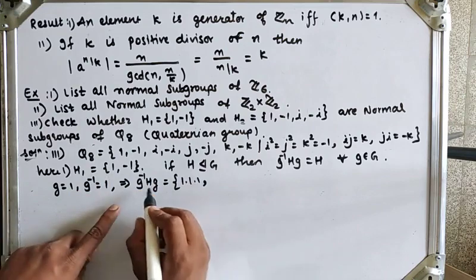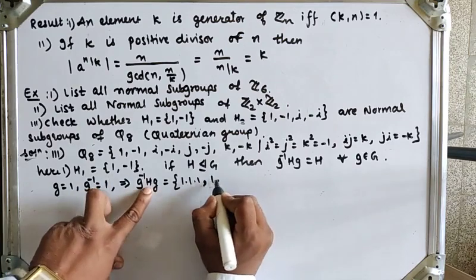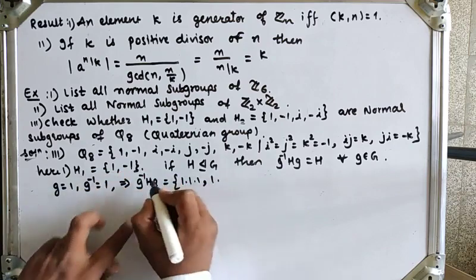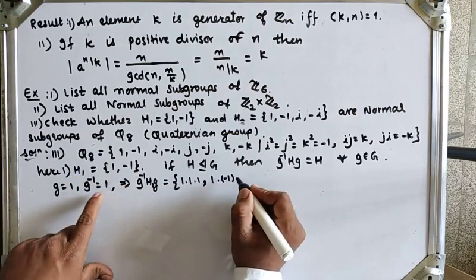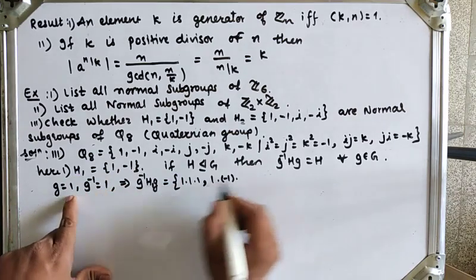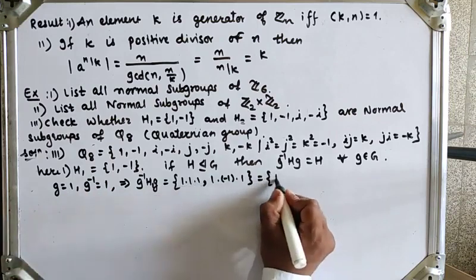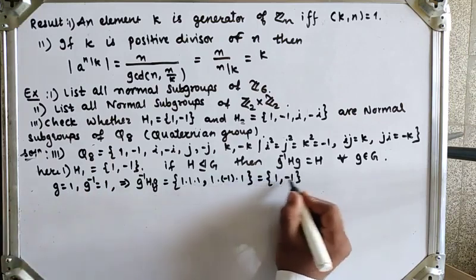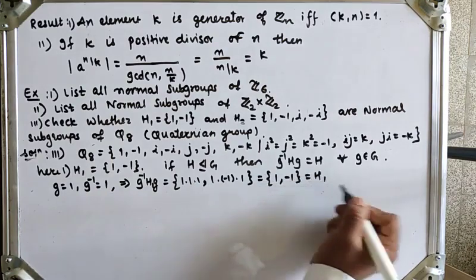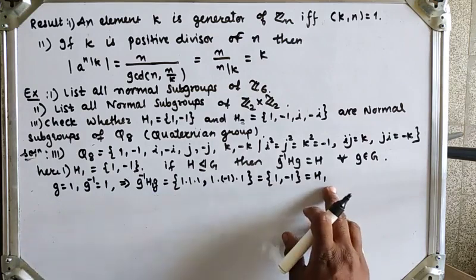Next, g inverse is 1 into the element of H1, which is -1, into g which is 1. So 1 into 1 into 1 is 1, and 1 into -1 into 1 is -1, which is the same as H1. So for g equal to 1, we get g inverse H1 g is equal to H1.